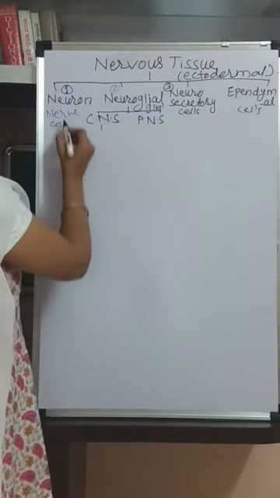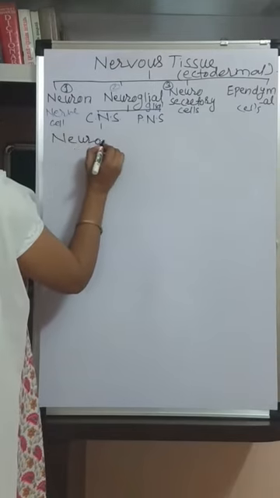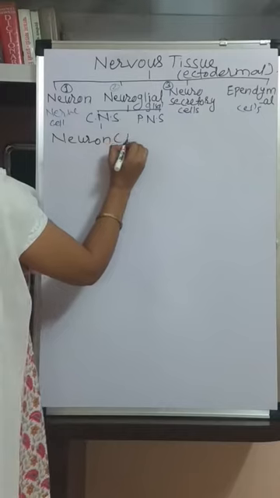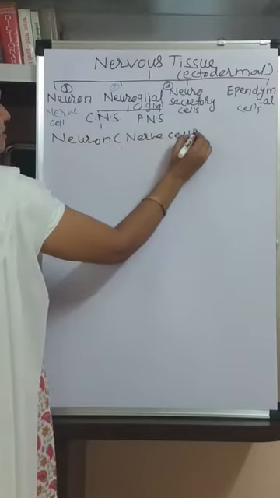So the first, that is the neuron. Neuron, it is also commonly known as the nerve cell.